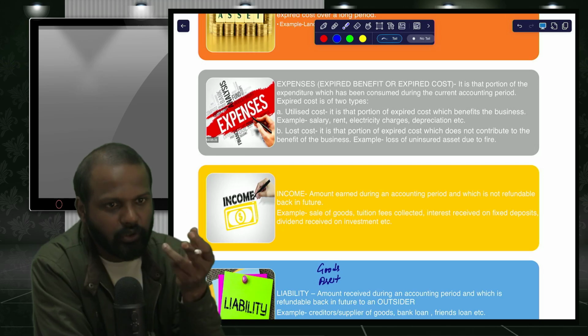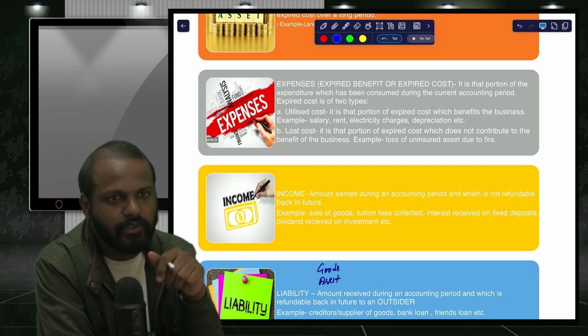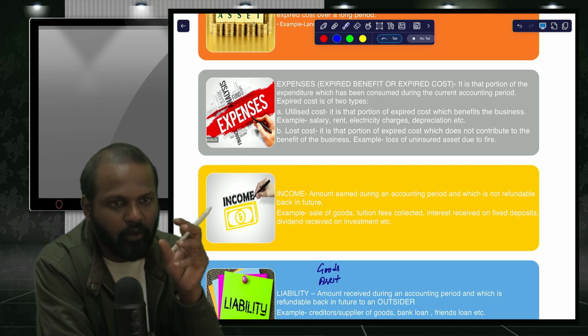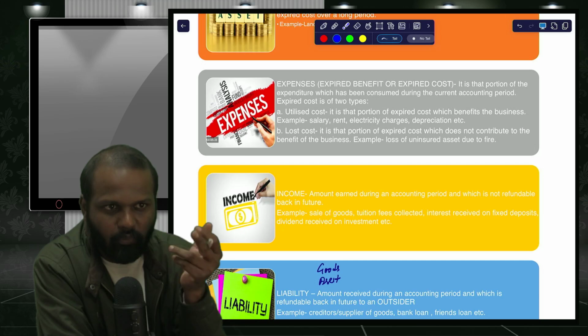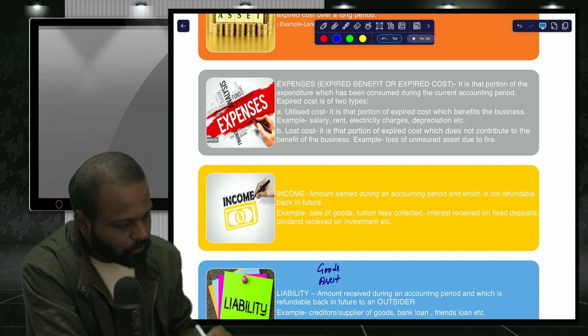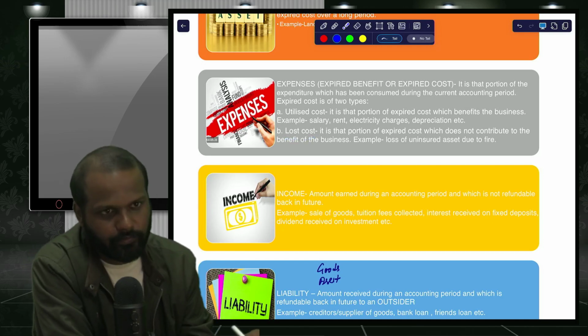If you have taken insurance on that car, then what will happen? You will receive the value of that car from the insurance company. Suppose you have not taken any insurance, then what will happen? The entire money is lost. You have not received any benefit and the money has expired. So that is going to be called lost cost.